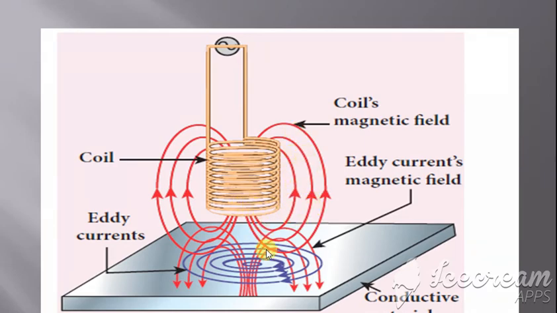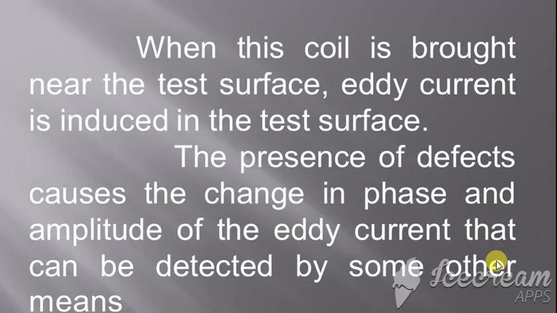When we bring this magnetic field near a conductive material, eddy currents are formed. So when this coil is brought near the testing surface, the eddy current is induced in the test surface. Next, the presence of defects causes a change in the phase and amplitude of the eddy current.